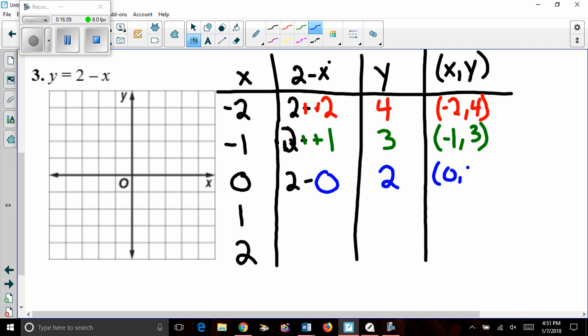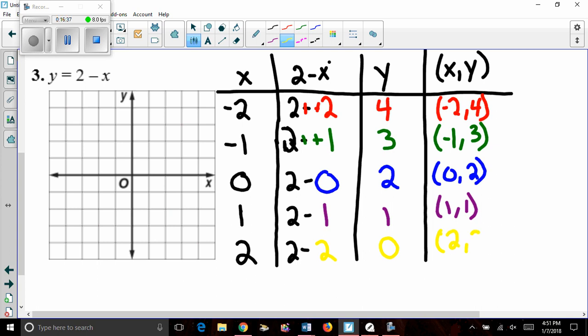So 0 comma 2. 2 minus 1 is 1. So 1 comma 1. And lastly, 2 minus 2 is 0. So we have a coordinate at 2 comma 0.